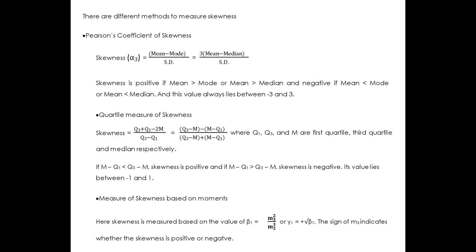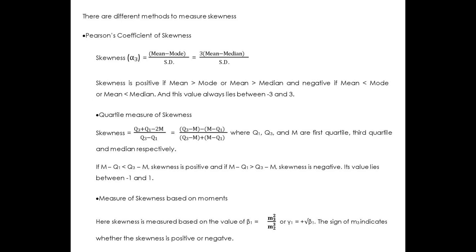If m minus Q1 is less than Q3 minus m, the skewness is positive, and if m minus Q1 is greater than Q3 minus m, skewness is negative. The measure of skewness based on quartiles always lies between minus 1 and 1.